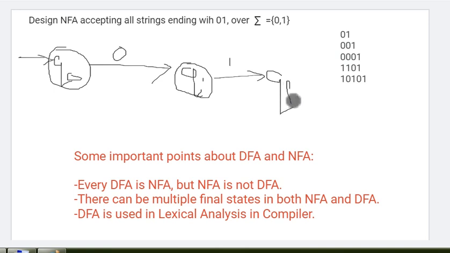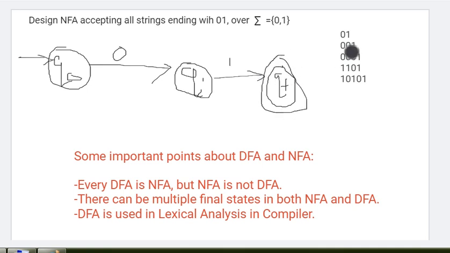That is the final state, which we represent with the help of two circles. So here the string 0 1 is getting accepted, right?